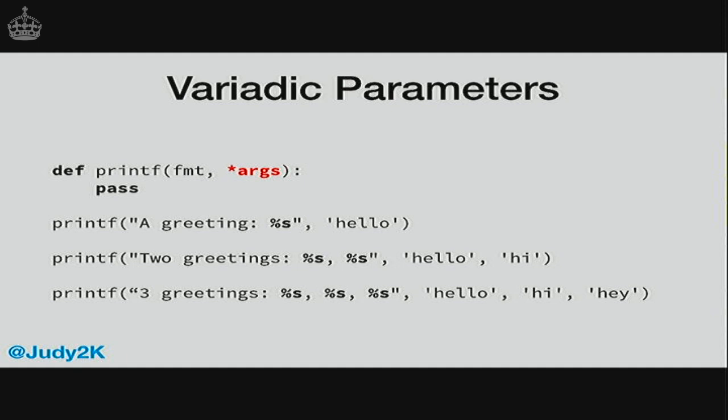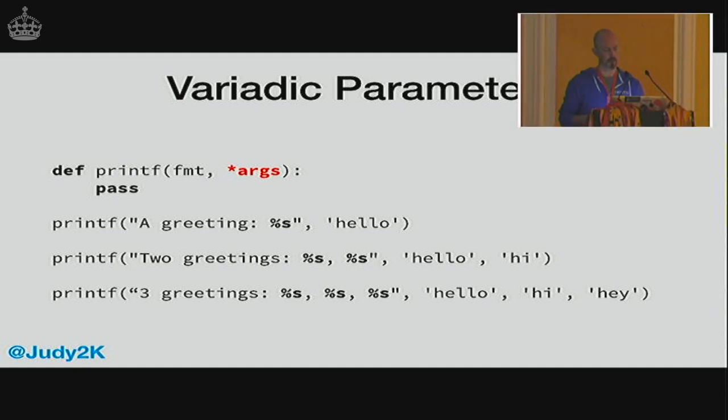Variadic parameters in Python, often called *args, allow you to provide an arbitrary number of positional arguments. You define one variadic parameter, in this case *args. By convention, it is called args. By putting this asterisk in front of the parameter name, it means we can now provide as many positional parameters as we want. They will all be added to a tuple, and then the tuple will be passed into the function, given whatever name you gave that argument. In this case, it's called args. So we can call this with as many parameters as we like, and each time args is called with one value, two values, or three values.